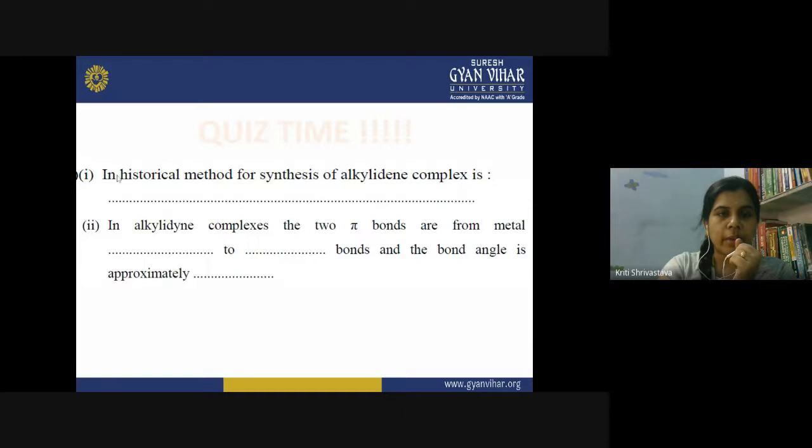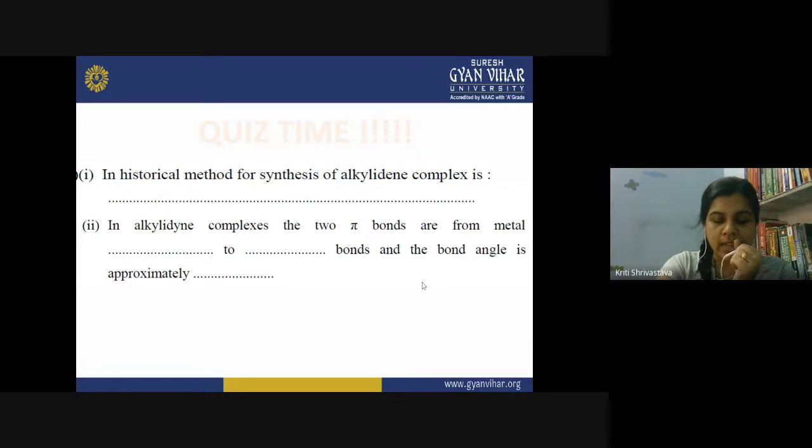So do you remember the historical method for the synthesis of alkylidyne complex? It was used by Fischer, and when he was trying to replace the methoxy group by a halide, accidentally he prepared an alkylidyne complex. And in the alkylidyne complexes, the two pi bonds are from the metal d pi to p pi bonds of the ligand, and the bond angle is approximately 170 degree to 180 degree.